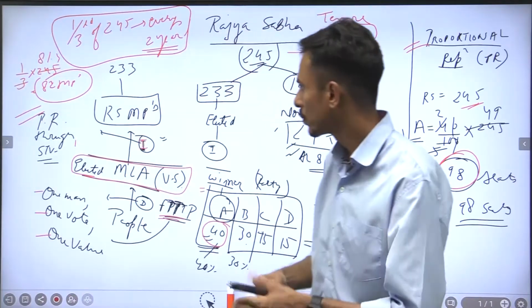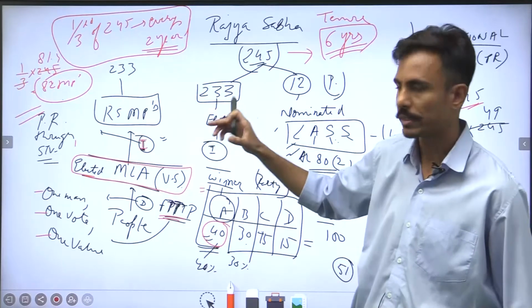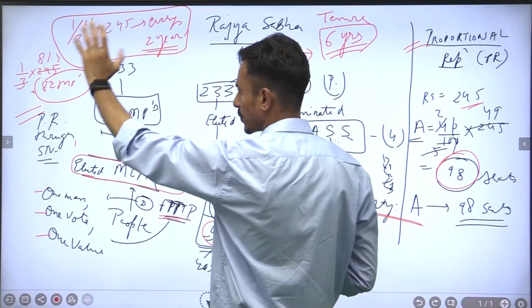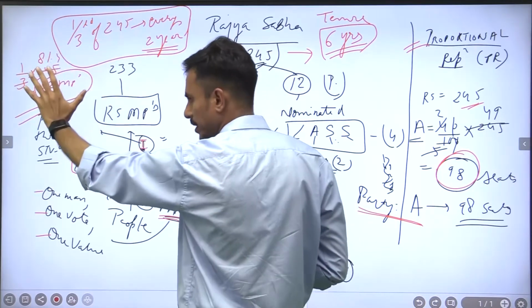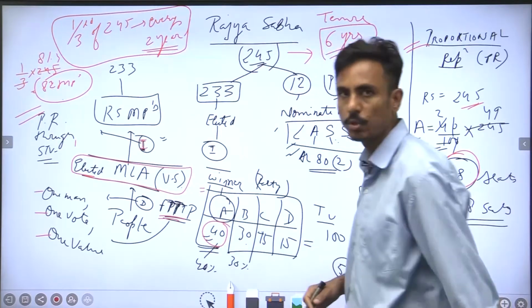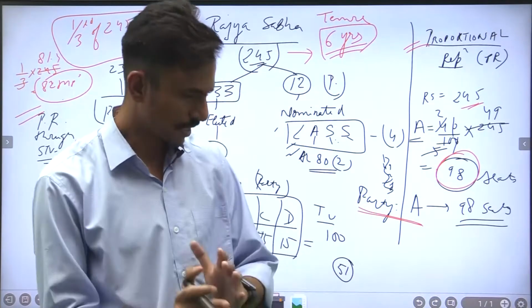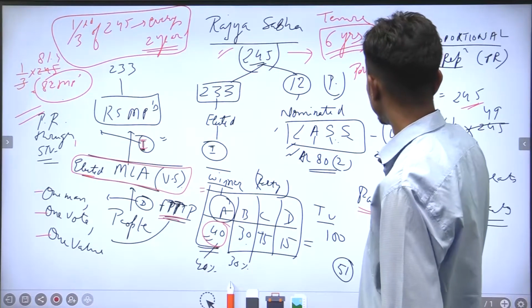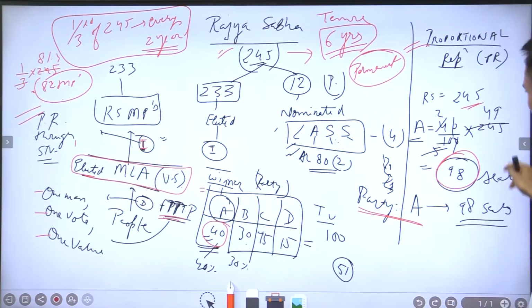Are you getting it? The moment these 82 MPs complete their 6 years, they would retire. So 1/3 of the 245, that means 82 out of 245, would have completed their 6 years tenure and would be retiring every 2 years, right? In this sense, Rajya Sabha is never subject to dissolution, and that is the reason it is called a permanent chamber or permanent house, because it is never subject to dissolution, right? I hope these things are clear to you, so let us proceed ahead.